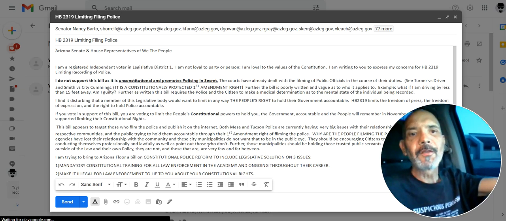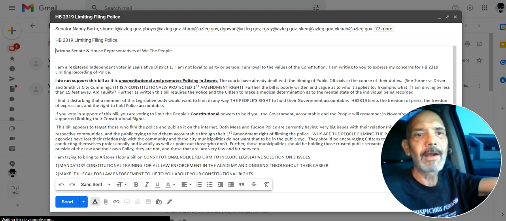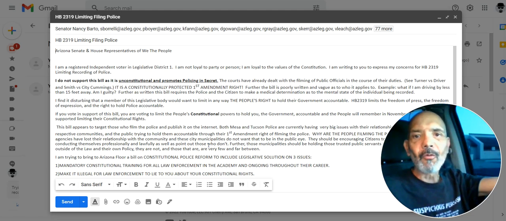I do not support this bill as it promotes policing in secret. The courts have already dealt with filming of public officials in the course of their duties. See Turner versus Driver and Smith versus City of Cummings. It is a constitutionally protected First Amendment right. Further, this bill is poorly written and vague as to who it applies.